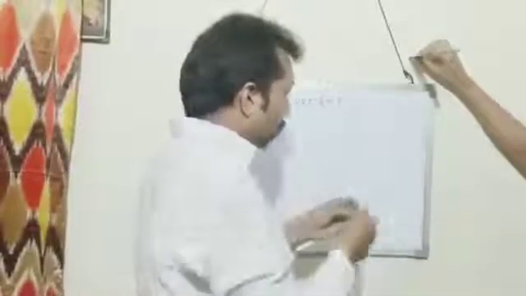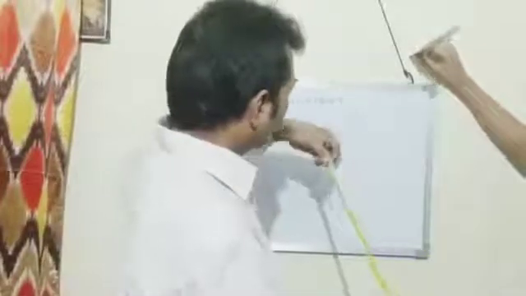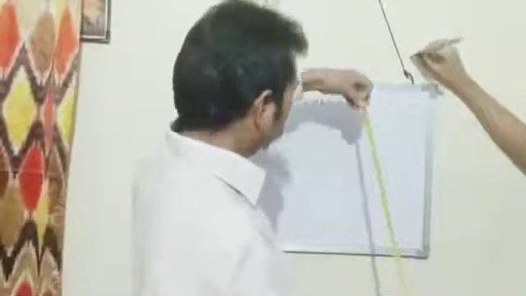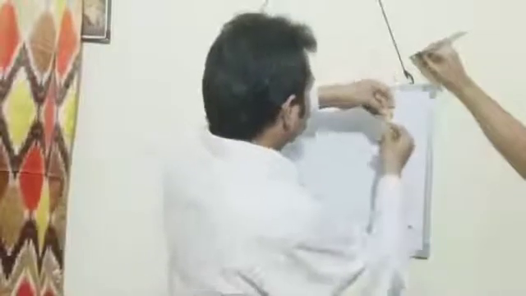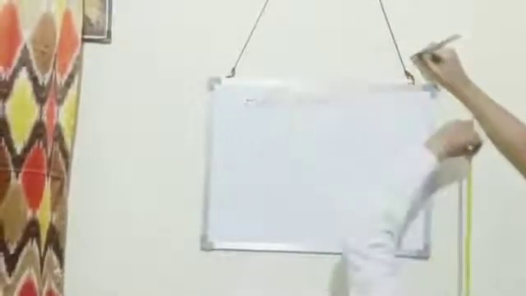Now we are taking the measurement. Measuring the height.